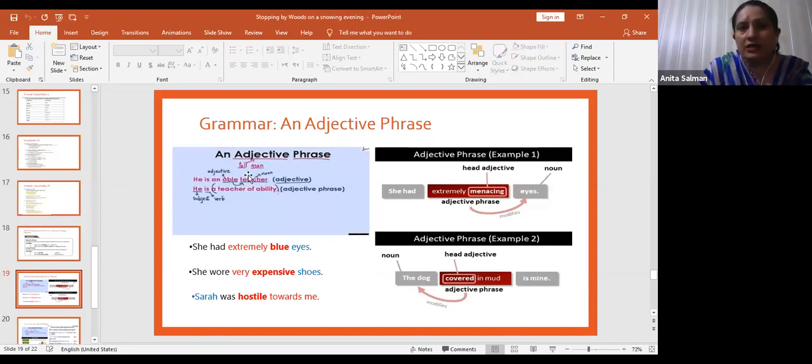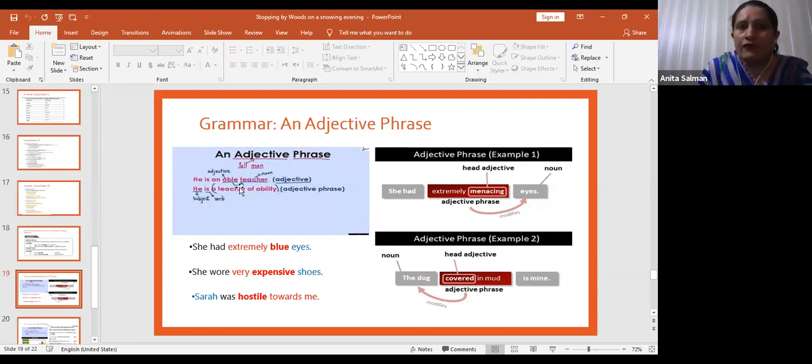I have written tall man on the top. Man is a noun, and if I write tall with that, it describes what sort of man he is. Tall man gives more information about the man. So it is called an adjective. Now look at the next sentence, the same sentence. If I rephrase it in this way, he is a teacher of ability, right? A teacher of ability also means an able teacher.